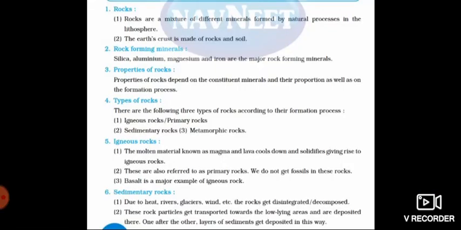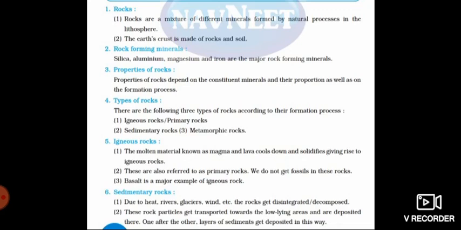So in this lesson, first we had learned about what is rock. Yes, so rocks are a mixture of different minerals formed by natural processes in the lithosphere. Okay, so I think you have a question answer, isn't it? Or you may have a question like this: what is rock? So you can write this answer.